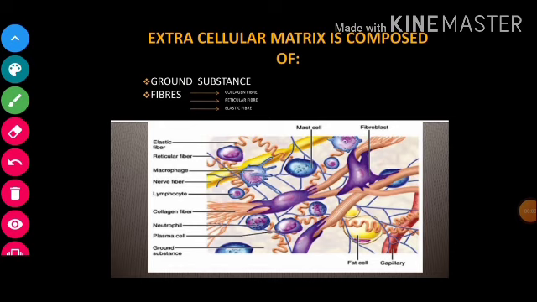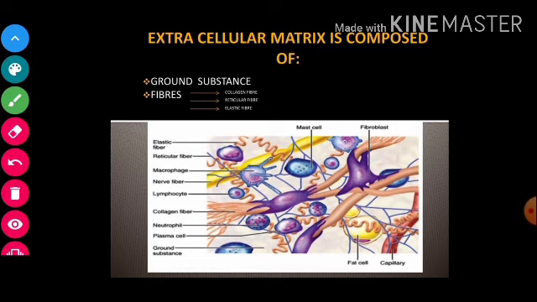So now let us talk about the role of ground substance. Children, it maintains the shape of the tissue and the base of the tissue, right? So this is the very important function performed by the ground substance, because it gives shape to the tissue, it provides base to the tissue, it provides structure to the tissue, right? So I hope I was able to clear the structure of connective tissue.